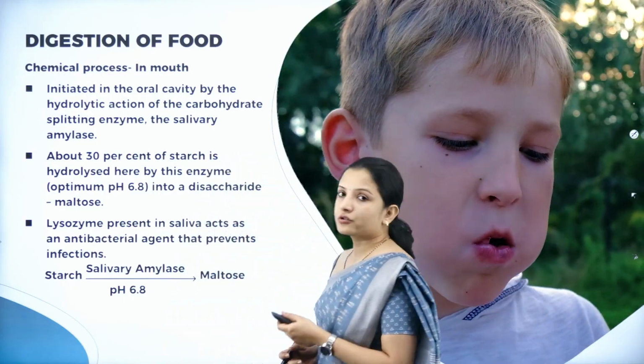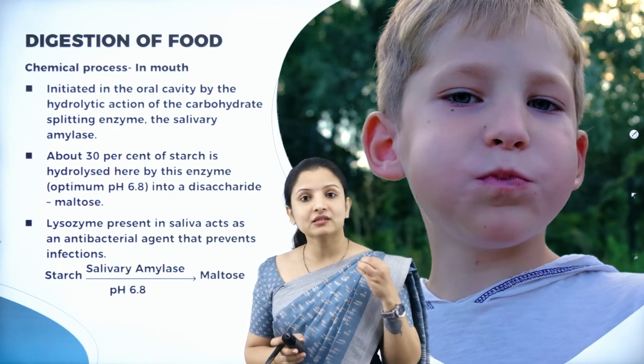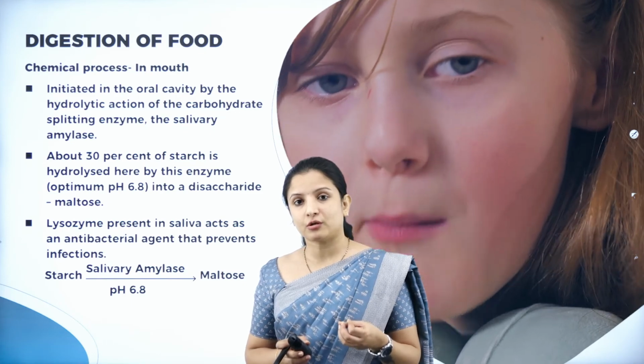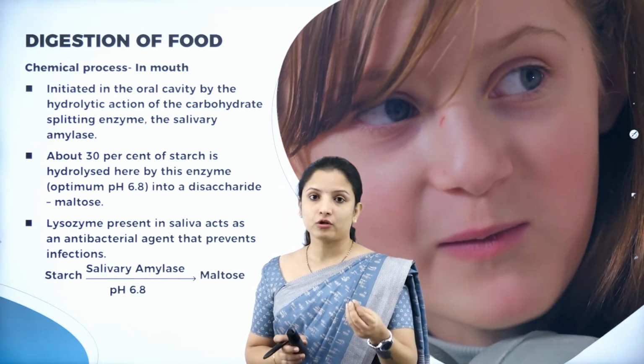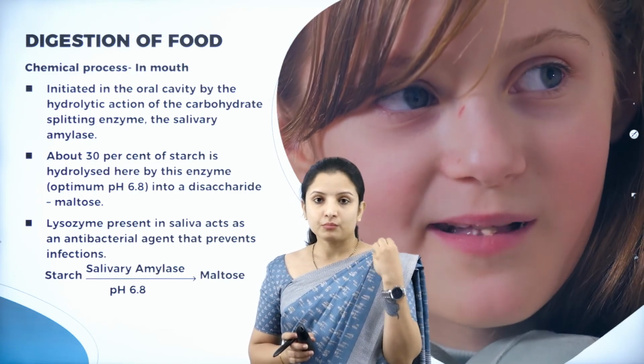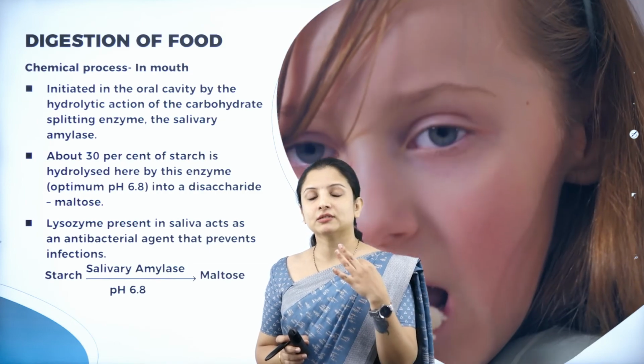Next, moving on to the chemical digestion. I told you chemical digestion begins in the mouth itself, not just in the stomach, but a partial digestion of a particular biomacromolecule would have begun in the mouth itself. So what are the biomacromolecules? The lipids, carbohydrates, the proteins.